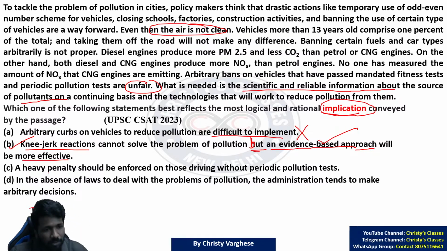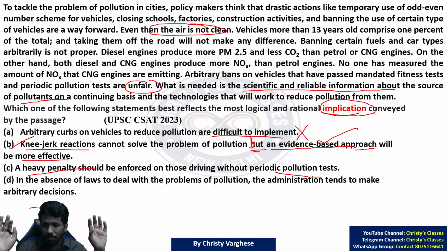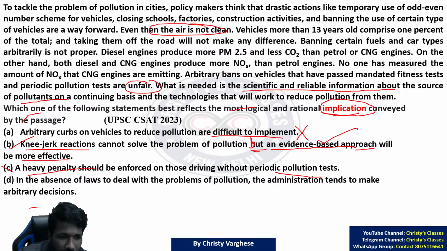Let us check the other options also. Option C: a heavy penalty should be enforced on those driving without a periodic pollution test. That is also not a solution, or that is not an implication. The whole implication of this passage is that we have to go for a more scientific, more evidence-based approach rather than a peripheral, easy approach of removing particular things which may or may not be causing more pollution. So this is not implied at all.